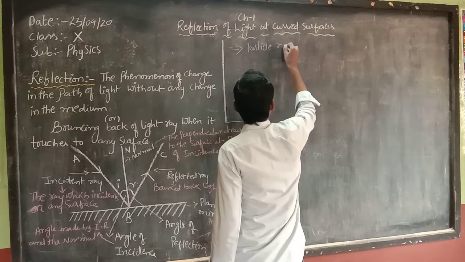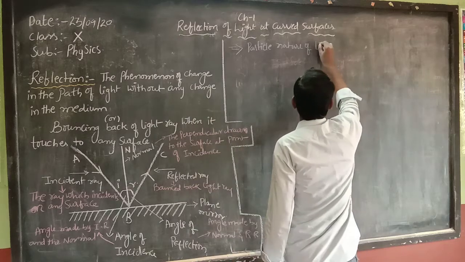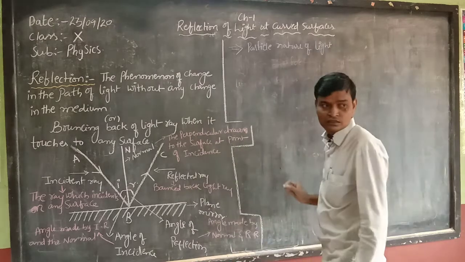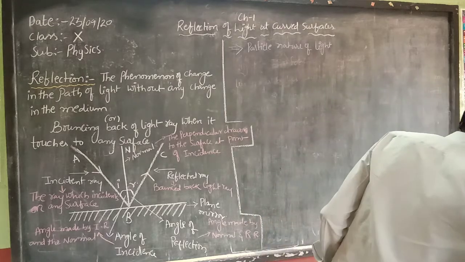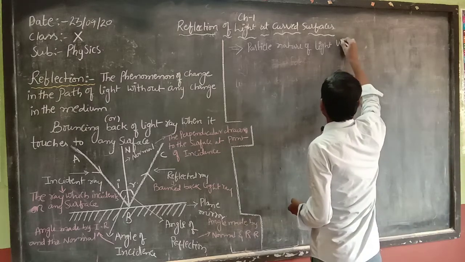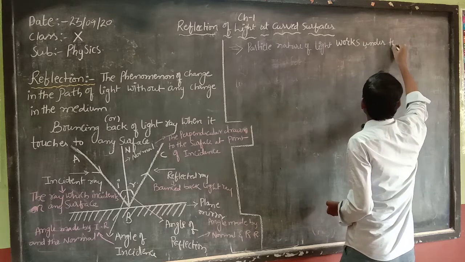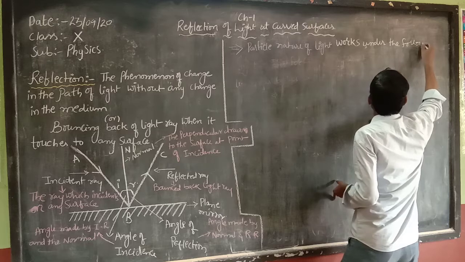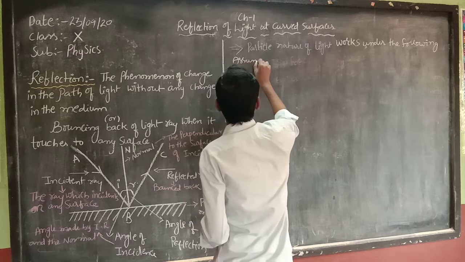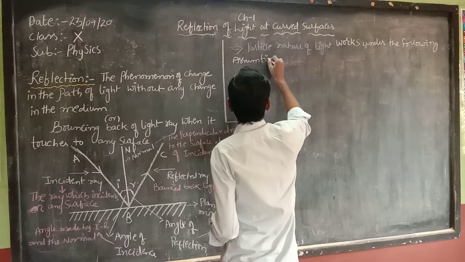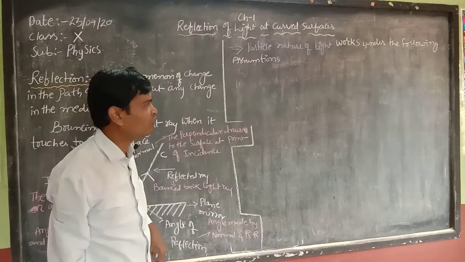Particle nature of light. Particle nature of light works under the following principal assumptions, under the following assumptions.